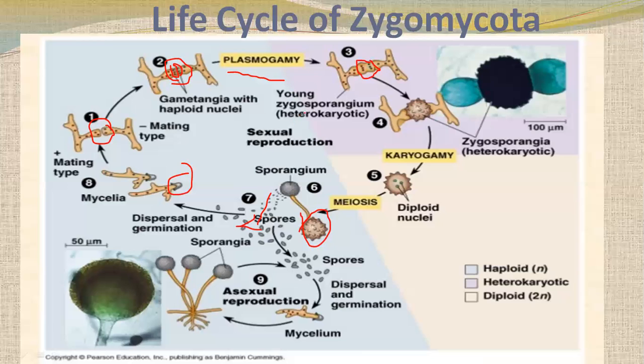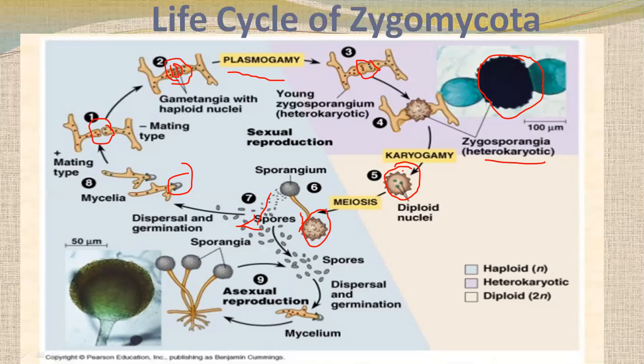So a young zygosporangium, in which a heterokaryotic state is there. Hetero means lots of nuclei over there, but just the cytoplasm is fusing with one another. Here you can see karyogamy occur. Now it becomes one zygosporangium in which lots of nuclei are there. After karyogamy, it looks like this, with diploid nuclei, because the nuclei fuse together.